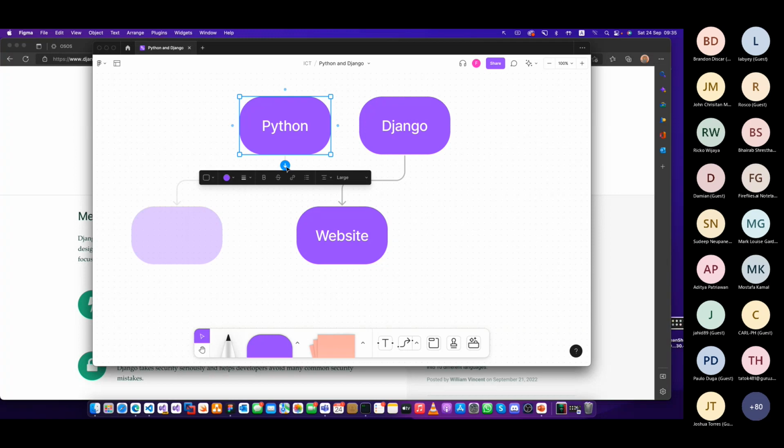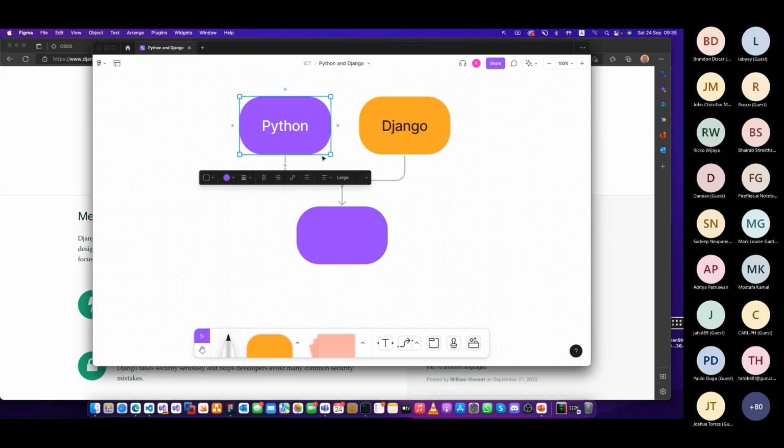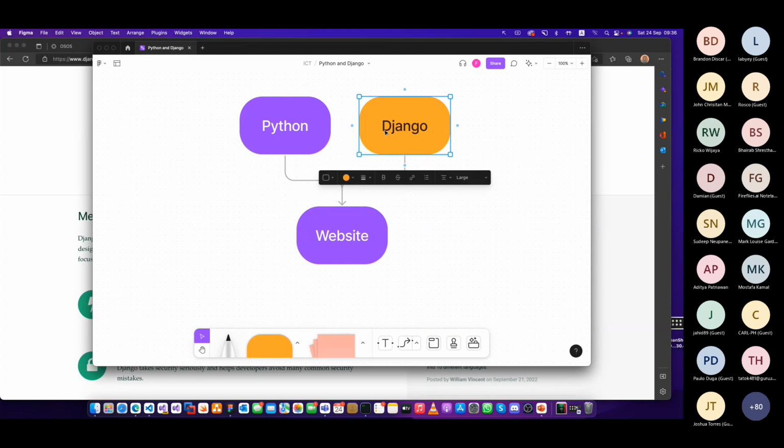This is where we start using Python and Django. Django is a web framework, and Python is the language. We build our application here. This is our website. So this is how we start: Python, Django, website. This is easy to develop. If you use just Python, it's a bit hard to do these things, but now we are using Django as a framework.